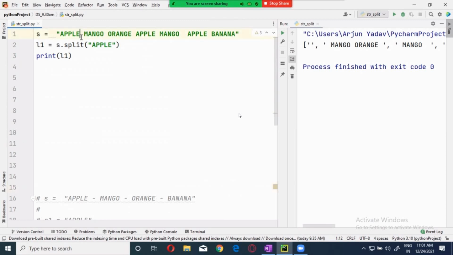Now here the apple is removed. For that it gives a space. Now here the apple is removed and here apple is removed. We are going to get mango orange with a space, and mango and banana. See, that's what we got.